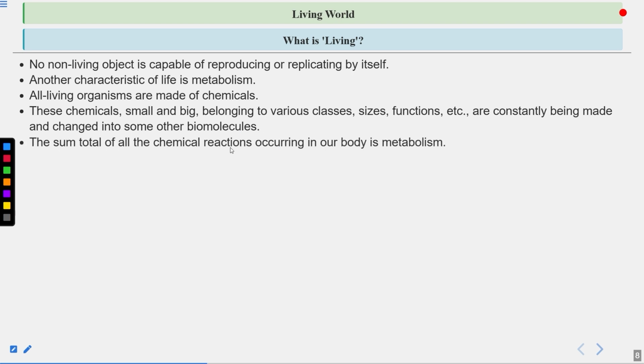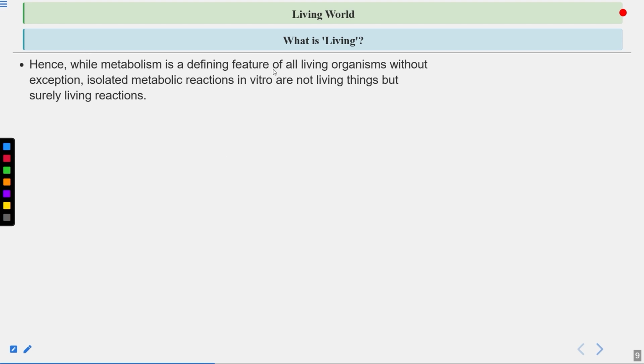The sum total of all the chemical reactions occurring in our body is metabolism. No non-living object exhibits metabolism. So in non-living objects, you cannot see metabolism. They do not exhibit metabolism. Hence, while metabolism is the defining feature of all living organisms without exception, isolated metabolic reactions in vitro are not living things but surely living reactions.